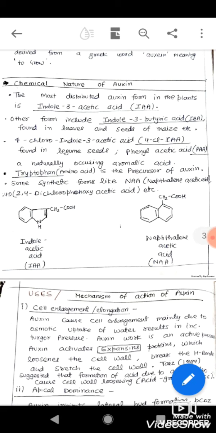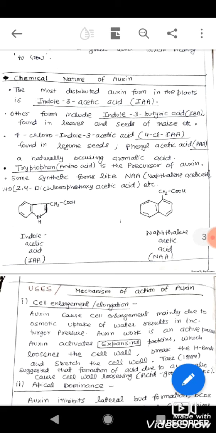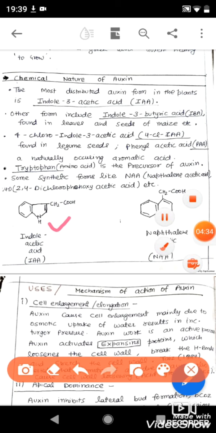Along with these naturally occurring auxin hormones, some other forms also exist which are synthetic, like naphthalene acetic acid, the NAA form, and 2,4-D, the 2,4-dichlorophenoxyacetic acid. So the IAA, IBA, and PAA are the natural forms, whereas 2,4-D and NAA are the synthetic forms of auxins. Here is the structure of indole acetic acid, and this is the structure of NAA, naphthalene acetic acid. It is a synthetic auxin, whereas this is the natural auxin.